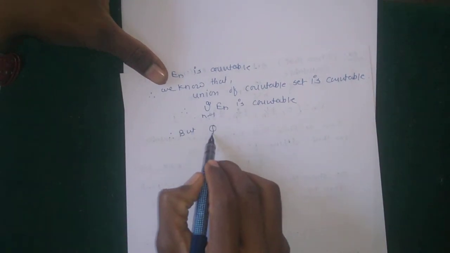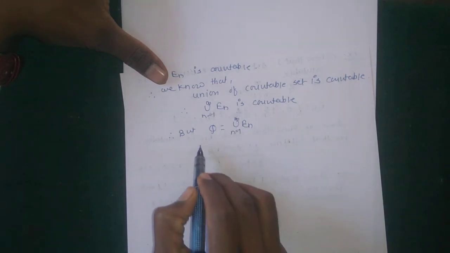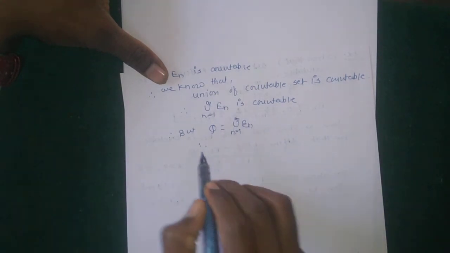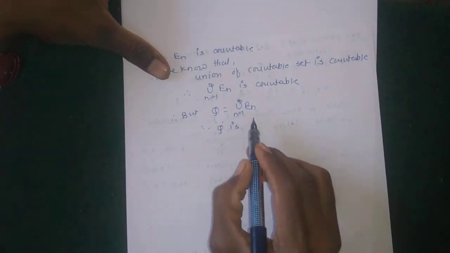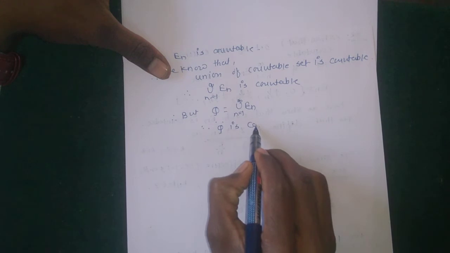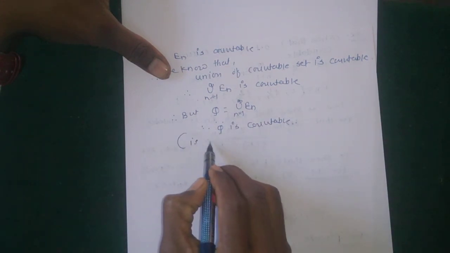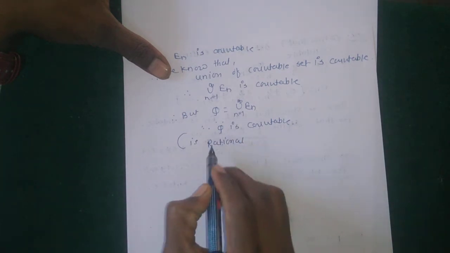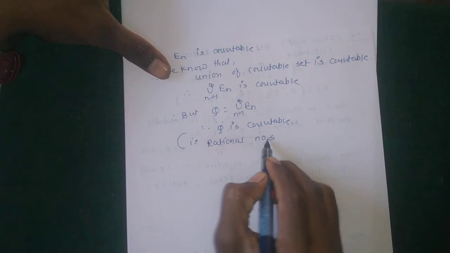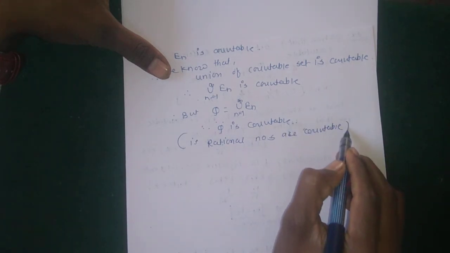But Q is equal to the union of En, n from 1 to infinity, which implies that Q, the set of rational numbers, is countable. So this is the proof of this theorem.